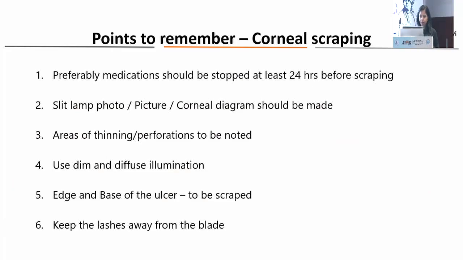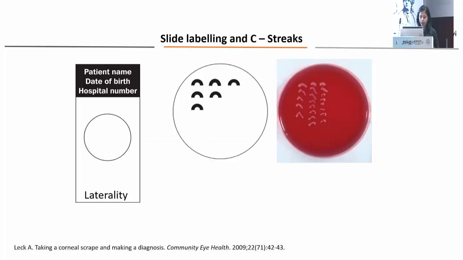So points to remember for corneal scraping are: preferably the medication should be stopped at least 24 hours before scraping. A slit lamp picture or a diagram should be made. The areas of thinning or perforation should be noted before you start scraping. Use dim and diffuse light so that the patient is very comfortable. The scraping is recommended to be done from the edge and base of the ulcer, because that is the area where you can find the organism. Then keep the lashes away from the blade to avoid contamination.